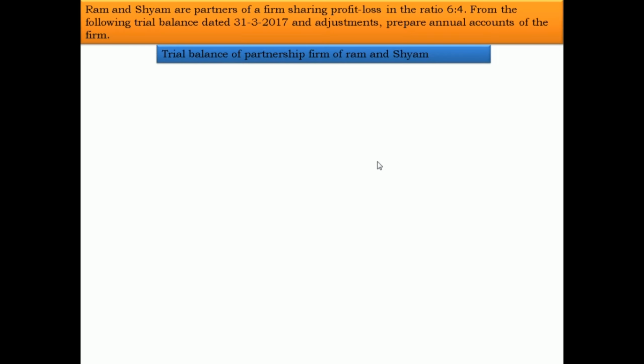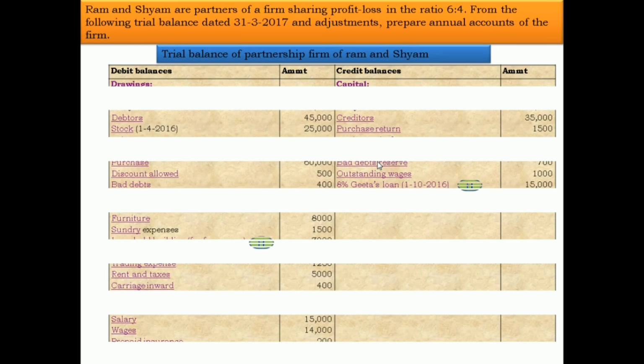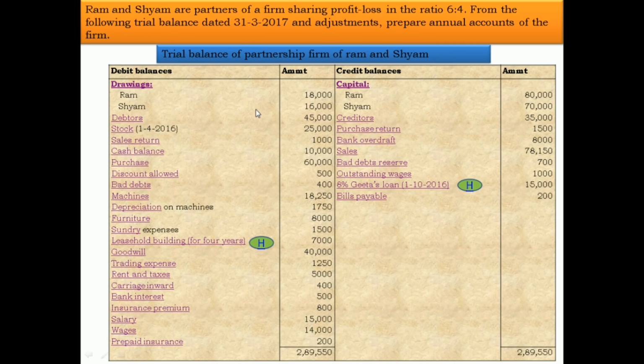Ram and Shyam are partners of a partnership firm sharing the profit and loss in the proportion of 6:4. From the following trial balance dated 31st March 2017 and adjustments, prepare the annual account of the firm. The trial balance of the partnership firm of Ram and Shyam is given, with debit balance amounts and credit balance amounts. There are two hidden adjustments: one on leasehold building, and the second, 8% Gita's loan on 1/10/2016.